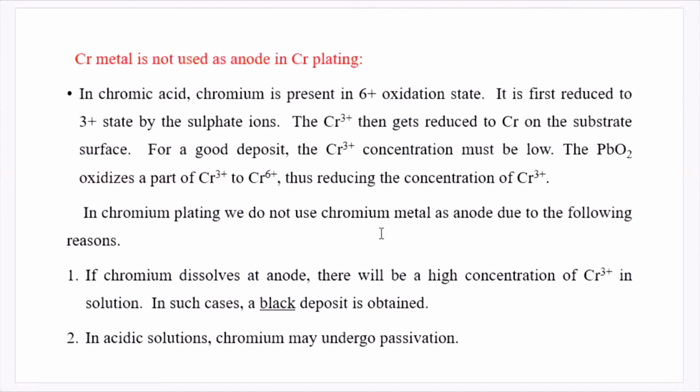Suppose we use chromium metal itself as anode, it will produce chromium 3 plus ions in higher concentration. In that case, instead of a good, bright deposit on the surface of the object, a black deposit is obtained. Also, the chromium metal undergoes passivation in the acidic medium. That means an oxide layer is produced on the surface of the chromium metal. So due to these reasons, chromium metal is not used as anode in chromium plating. Instead, inert electrodes like lead tin or lead antimony coated with lead dioxide are used as the anode.